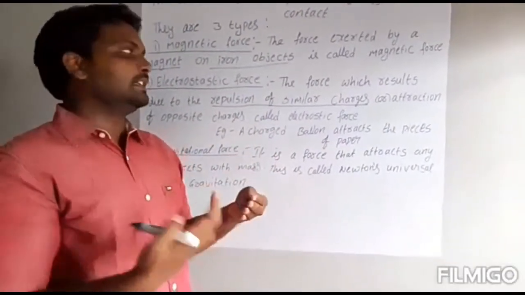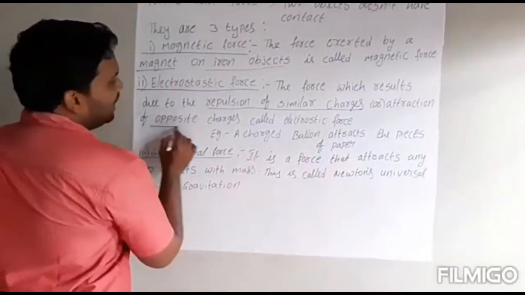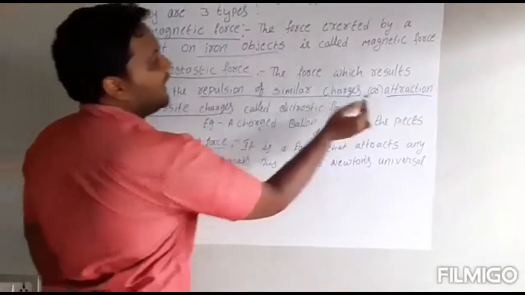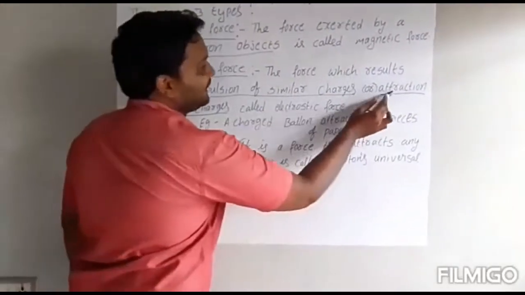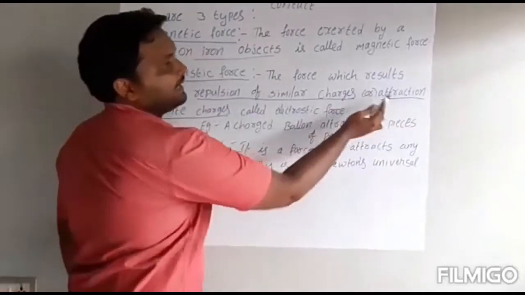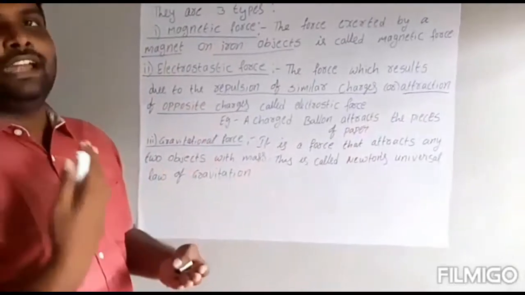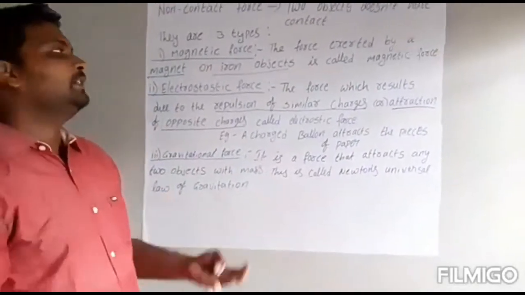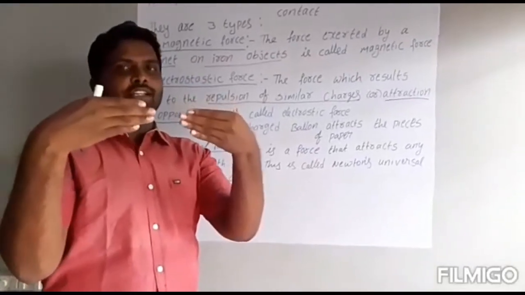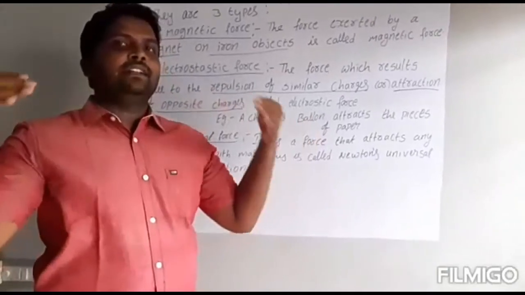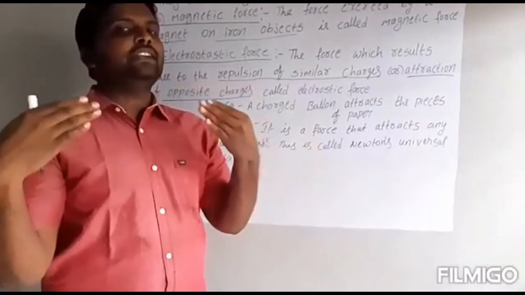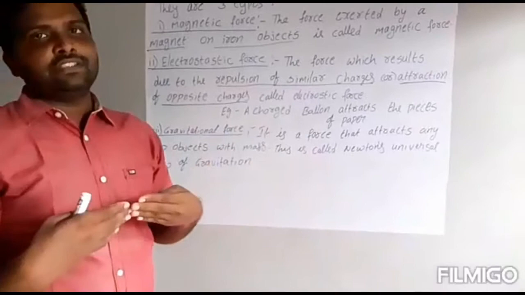But opposite charges, see here, attract each other. Similar charges repel and opposite charges attract. Positive and negative always attract; similar charges always repel. For example, when negative charges come very close together, what happens? They repel each other. Some force is happening between them for repulsion. What is that force? That force is called electrostatic force.